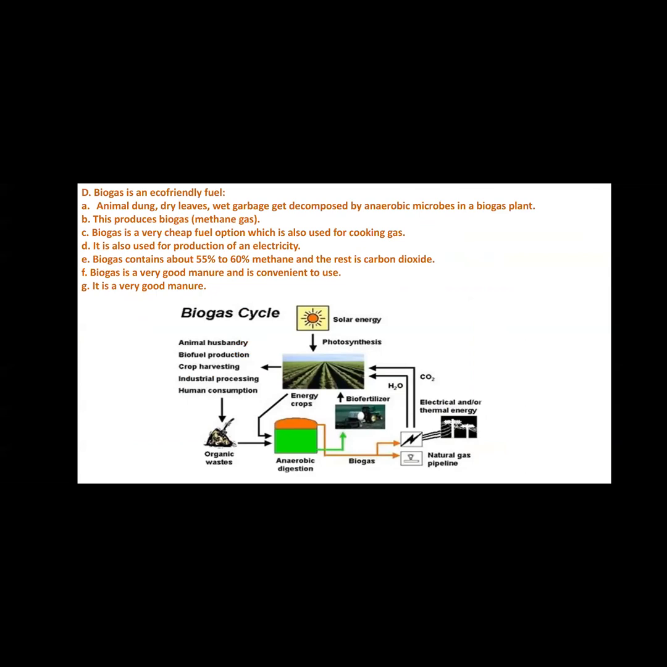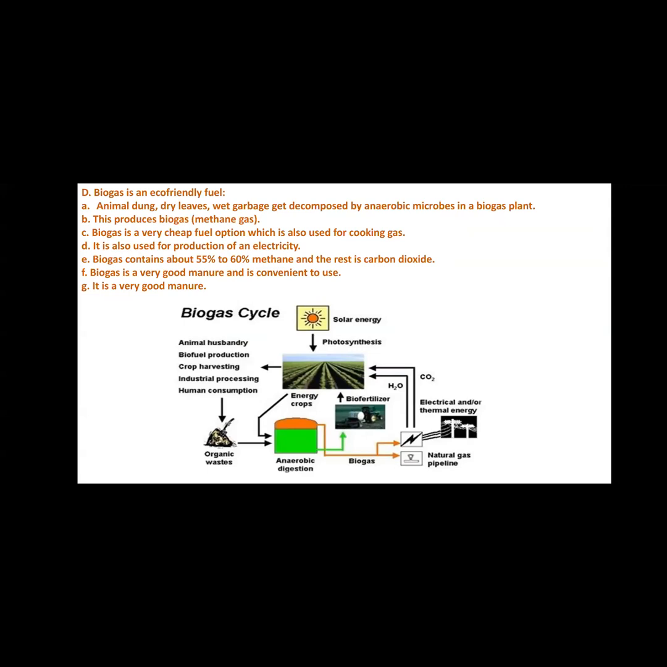Okay, question number D. Biogas is an eco-friendly fuel. Why is it so? There are reasons. First one is animal dung, dry leaves, and wet garbage get decomposed by anaerobic microbes in a biogas plant. Next, this produces biogas. Biogas is a very cheap fuel option which is also used for cooking gas.